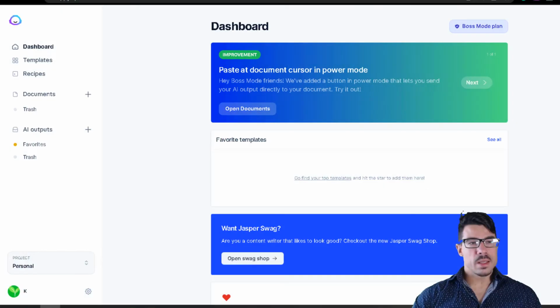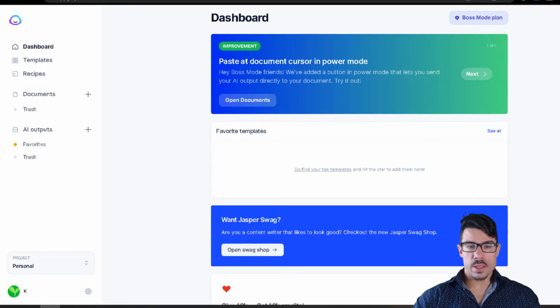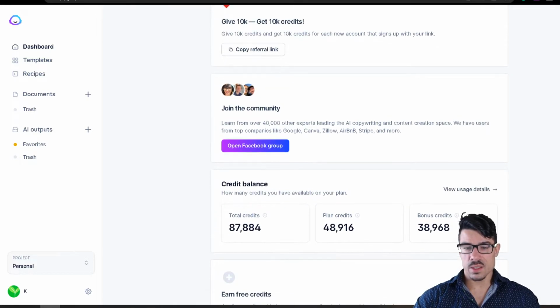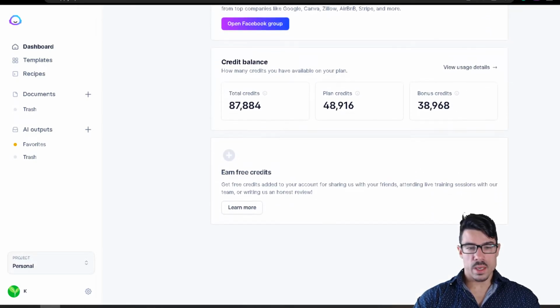Okay, so this is the Jasper.ai dashboard. As you can see, it has a clean look. It's user friendly, even for beginners. You can just get in and quickly get the hang of their dashboard. Anyway, this is the front page. You can also join their Facebook group, so you can join like-minded people, ask them questions if you need help, or later on even provide advice to other people who are starting out.